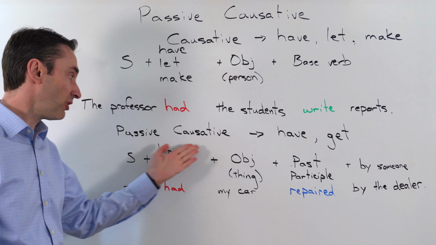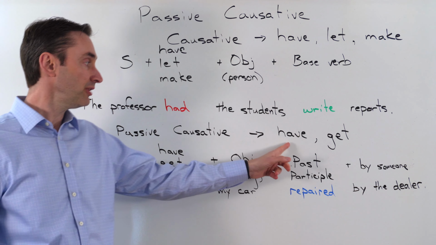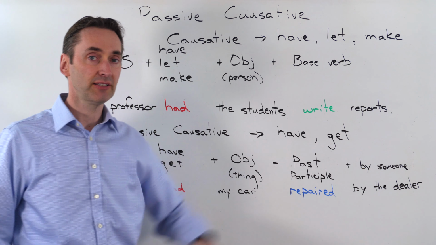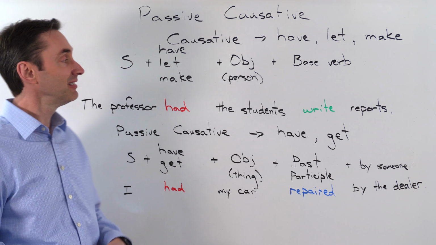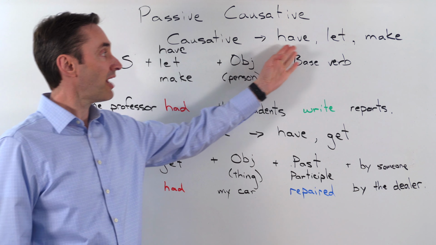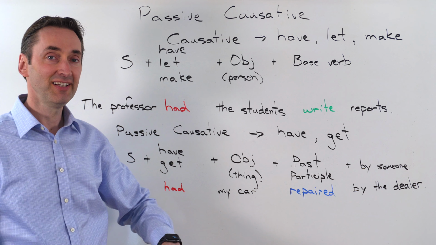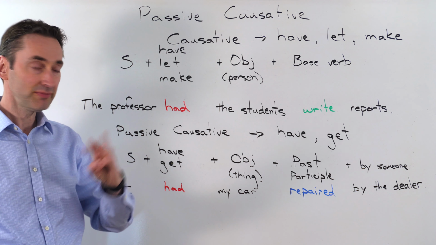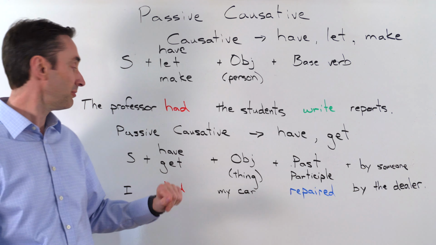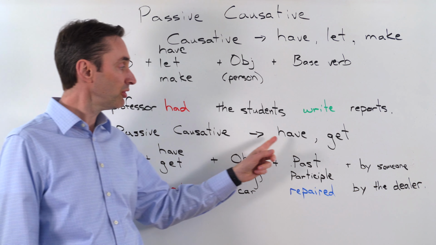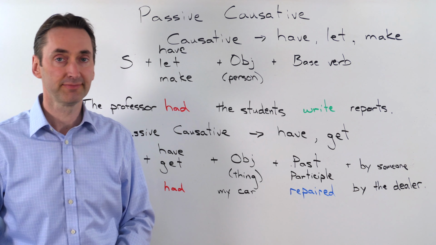Looking at the passive causative. With the passive causative, we can only use this with two verbs, have and get. The causative we could use have, let, and make. So three possibilities. But the passive causative, we can only use two, have and get only.